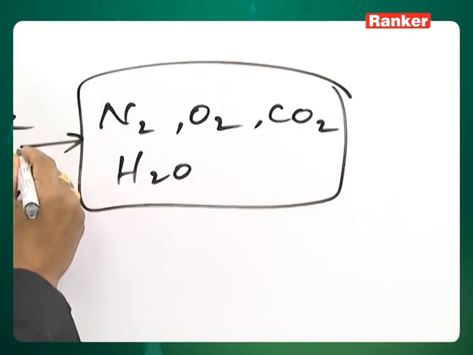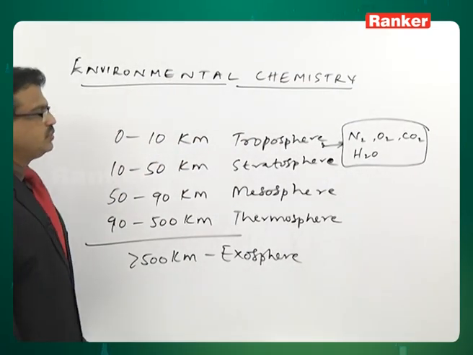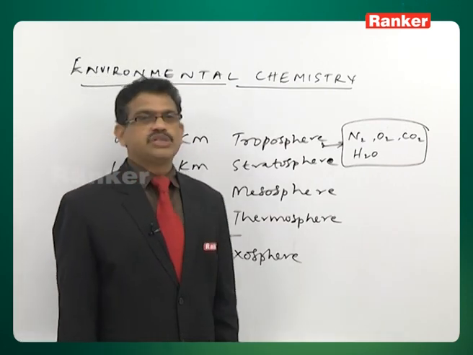These are the main constituents in the troposphere: N2, O2, CO2, and H2O.